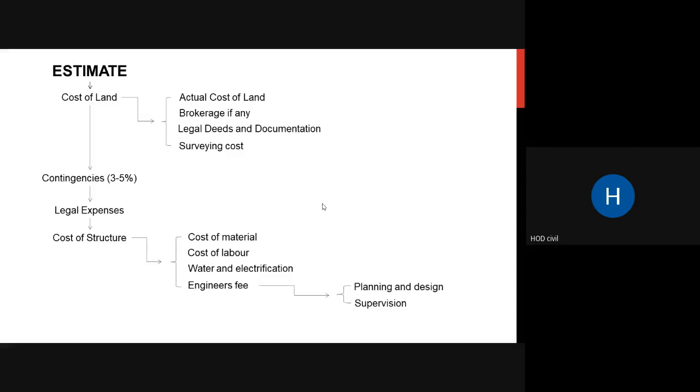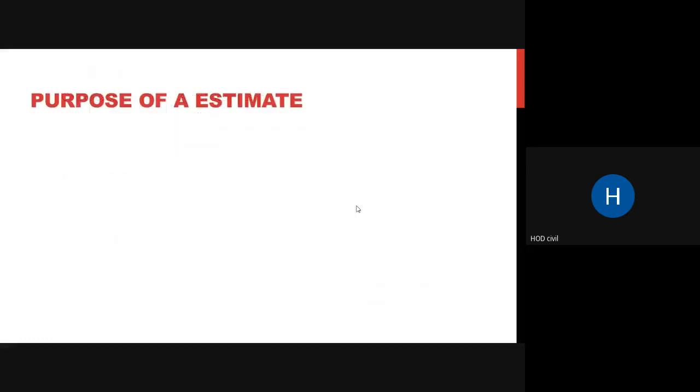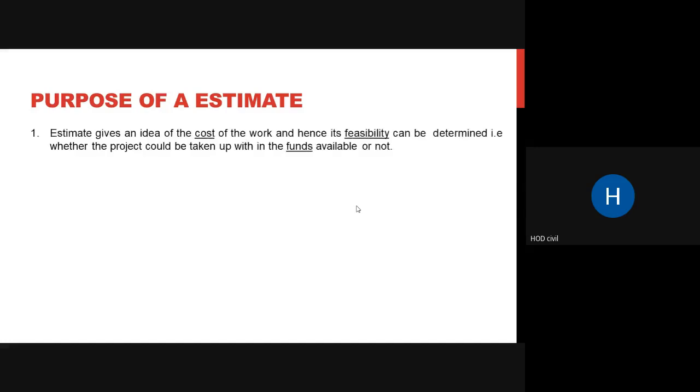Remember. Okay, so these are the 4 major things that are included in your estimate: that is cost of land, contingencies, legal expenses, and cost of structure. So coming to the next thing, purpose of estimate. We have seen many purposes. We will look into detail what the purpose of an estimate is.